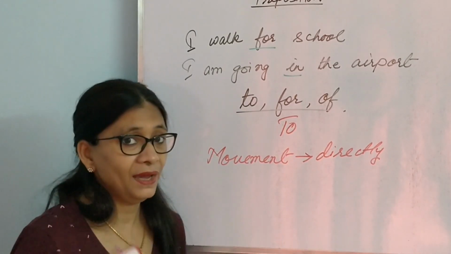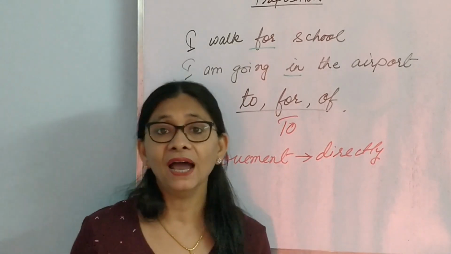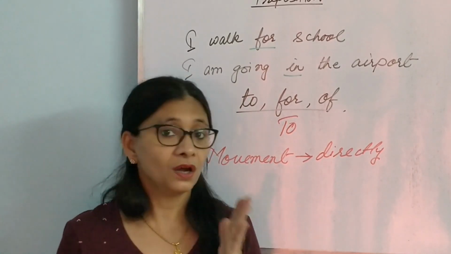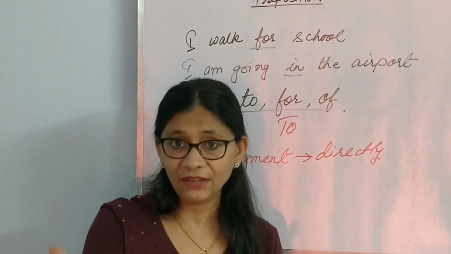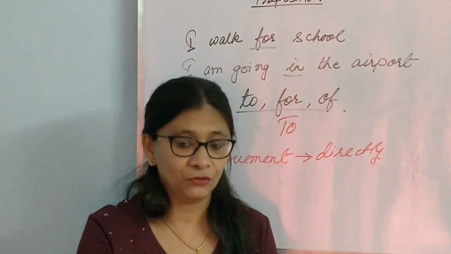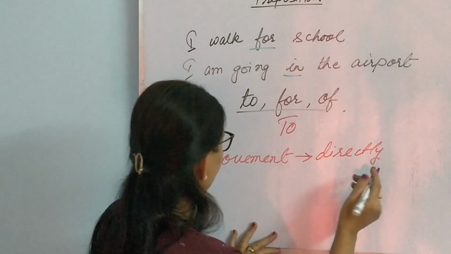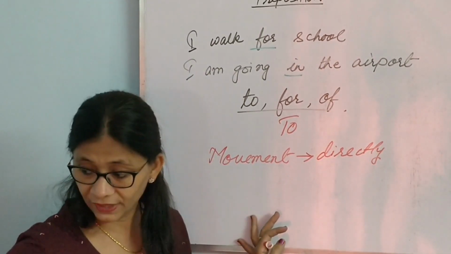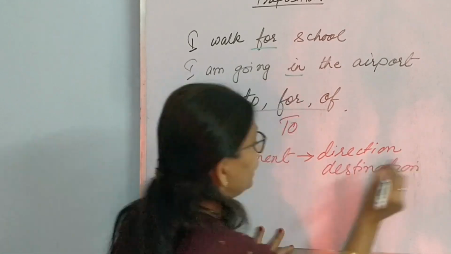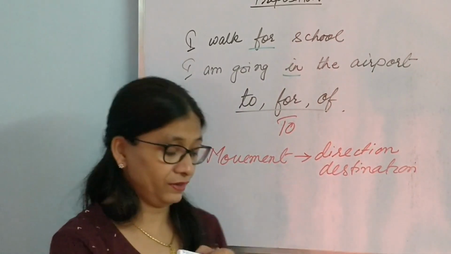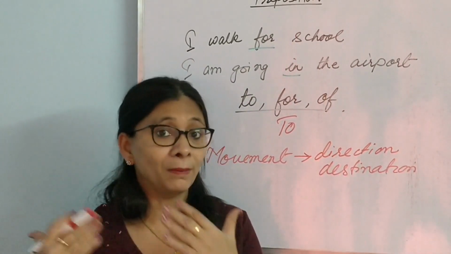Like, I am going to school. Going, movement is there, and school, direction or destination. Not just movement, direction or destination. My destination is fixed. I am going to school. I am going to my mother's place.